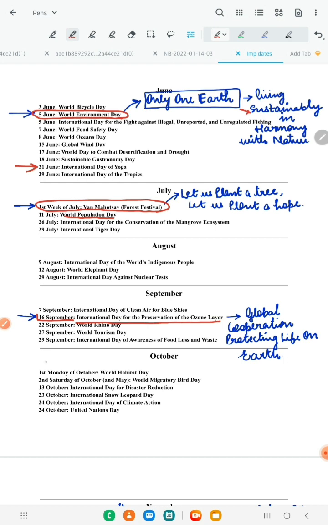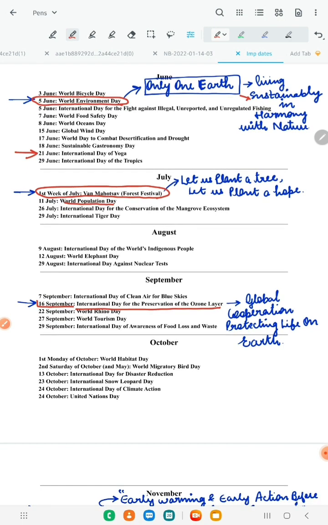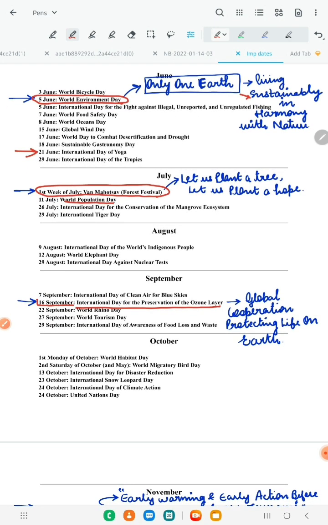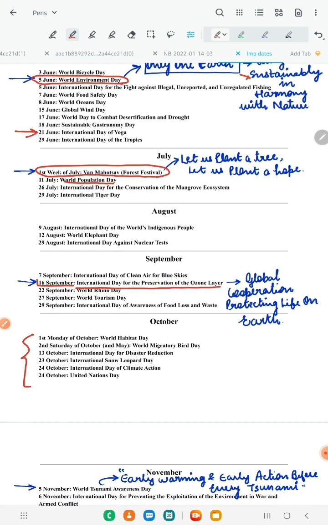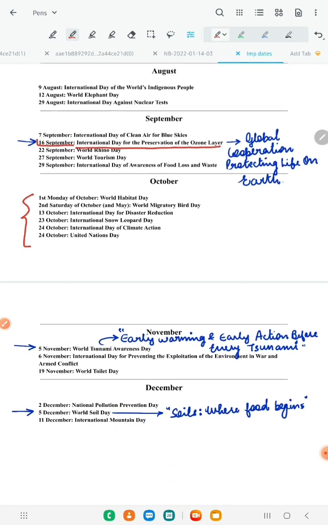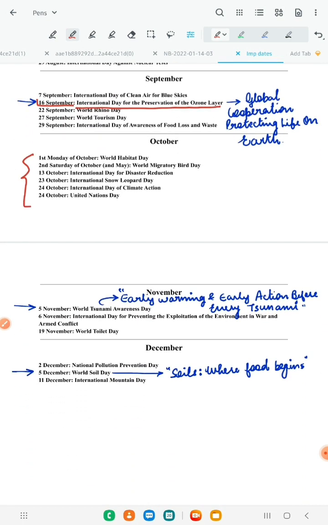Okay, then moving on to October. You can read these ones, but I don't think that they have asked yet. But because you have to qualify the exam, you have to get JRF, it is your responsibility that you read them once.